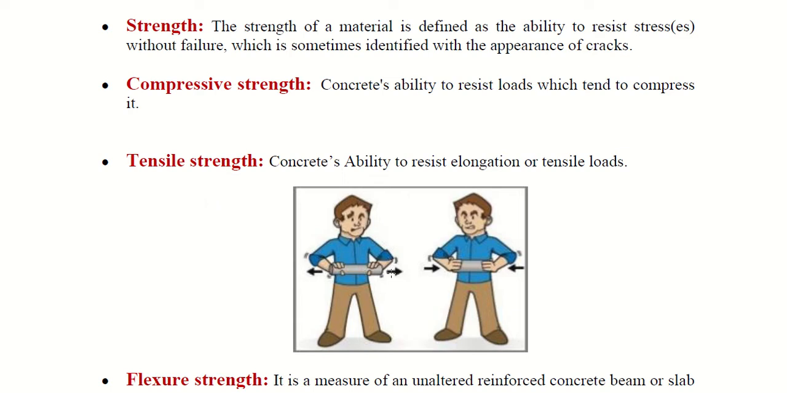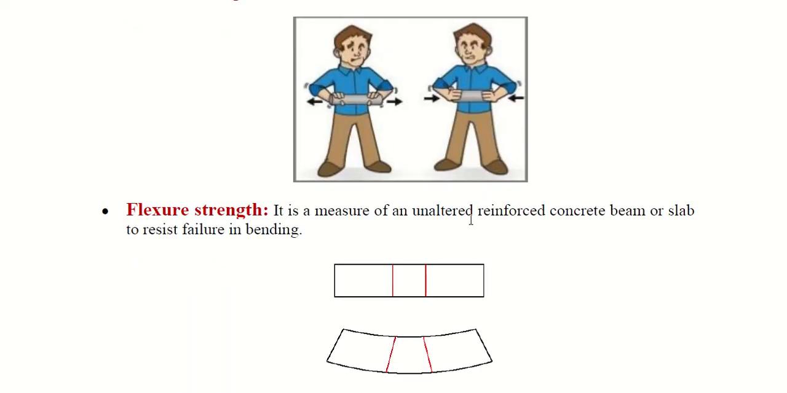So you can see in this diagram you have two boys. The first boy is trying to expand or elongate the concrete member, means he is applying a tensile load, whereas the second boy is trying to apply a compressive load. Next we have flexure strength. What is flexure strength? It is the measure of a reinforced concrete beam or slab to resist failure in bending. So compressive strength is resistance against compressive loading, tensile strength is resistance against tensile loading, and flexure strength is resistance against bending.